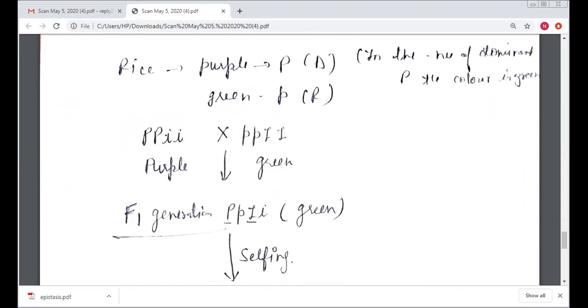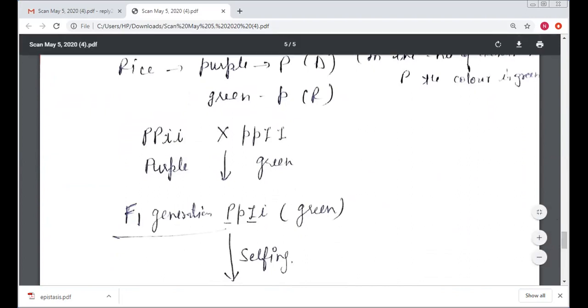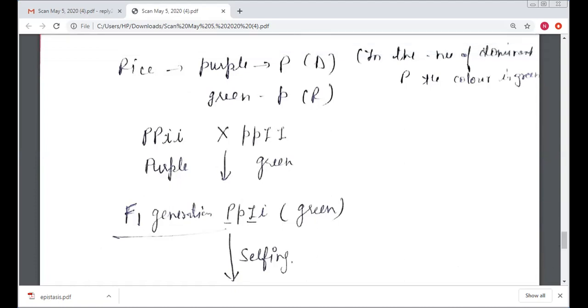So here in rice, the leaf pigment purple is expressed by capital P, which is dominant, but for the green, small p is the recessive. So capital P, small i is for the purple color, and small p, capital I is for the green color.